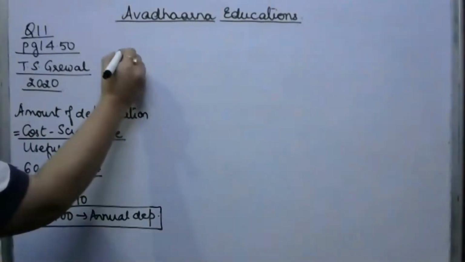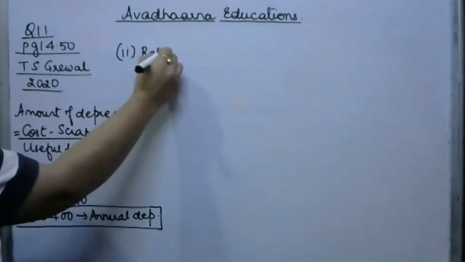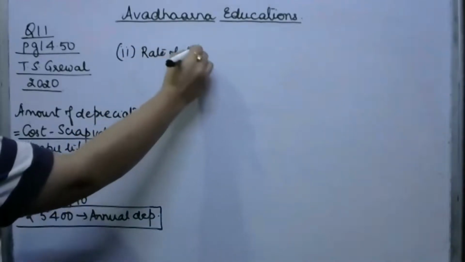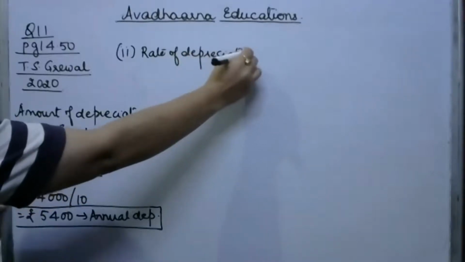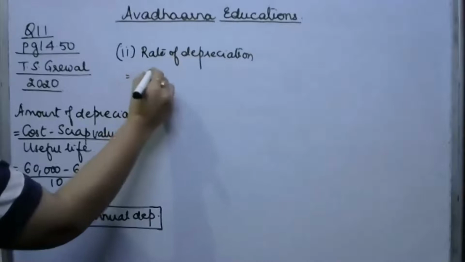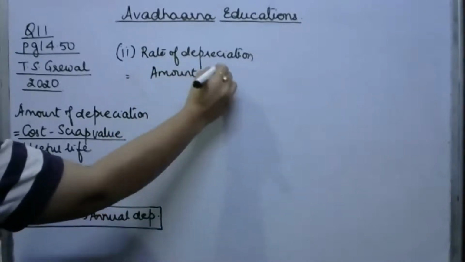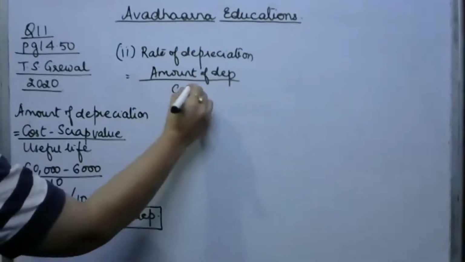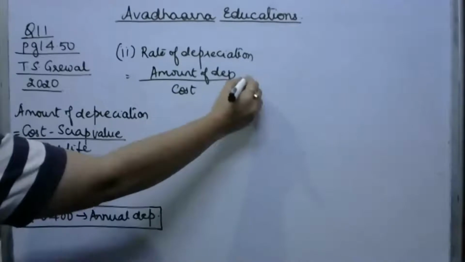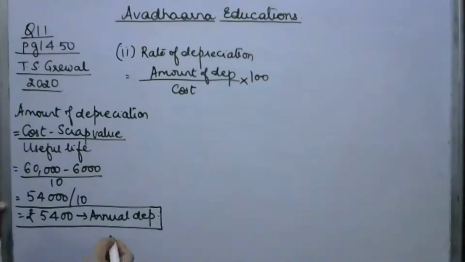Now in the second part, they are asking us to calculate the rate of depreciation, and the rate of depreciation is calculated by applying the formula: amount of depreciation upon total cost of an asset, and since the rate is in percentage, we multiply it by 100.